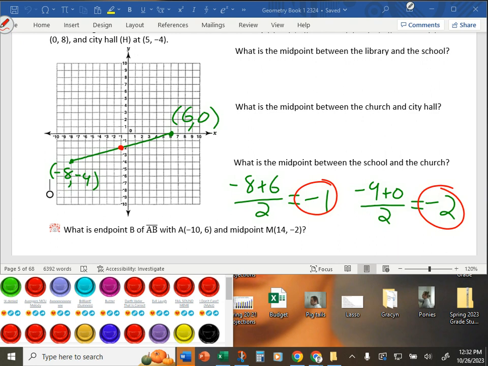Okay, Nathan, raise your hand. You have something to say. So the alternative to this, if you'll notice, if we look at the slope of this, it's going up 2 over 7, up 2 over 7, right? If we look at the slope of the whole segment, it's going up 4 over 14, right? Up 4 over 14 reduces to 2/7.